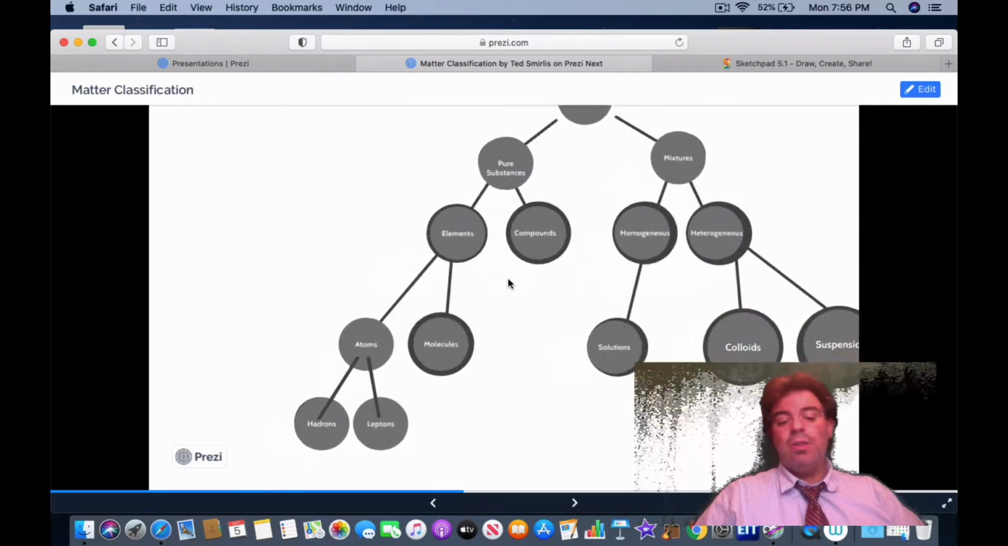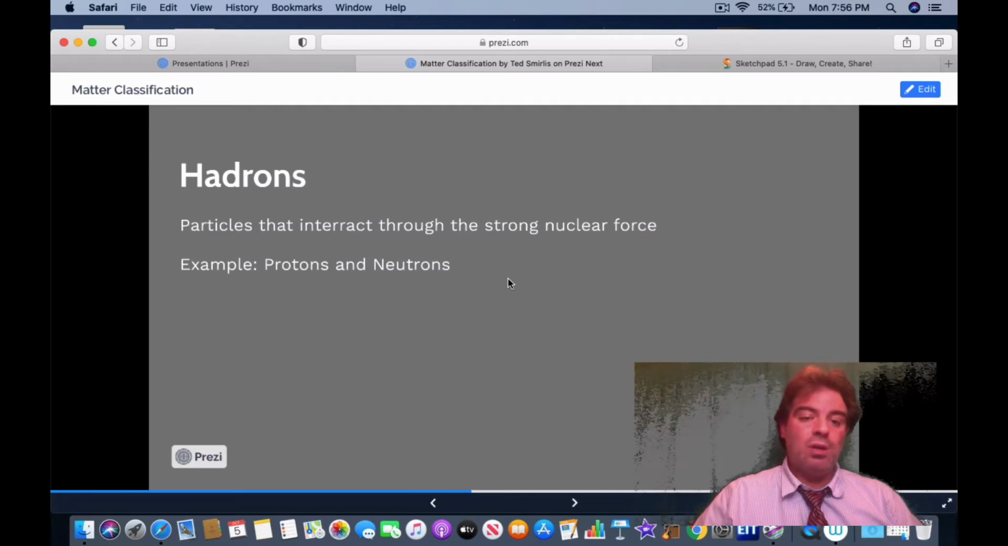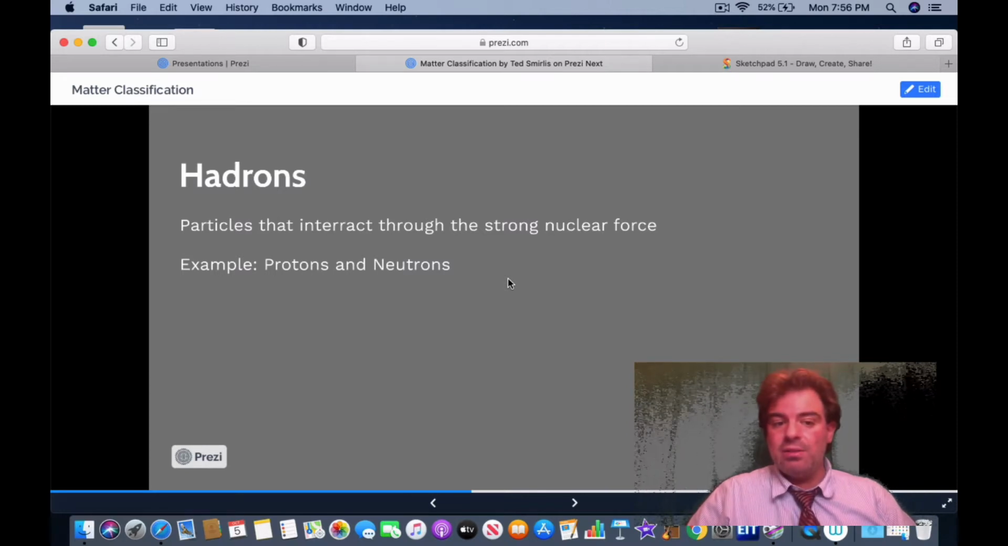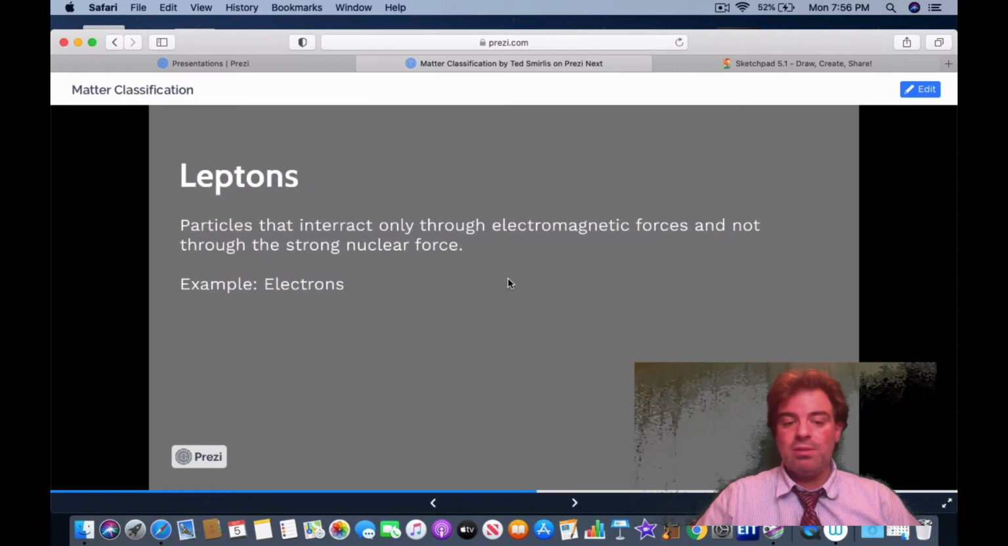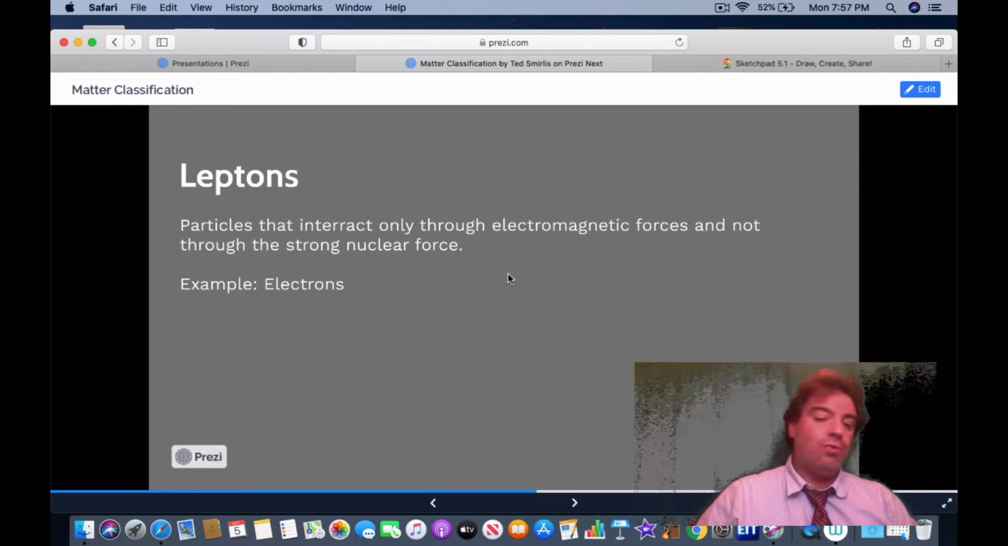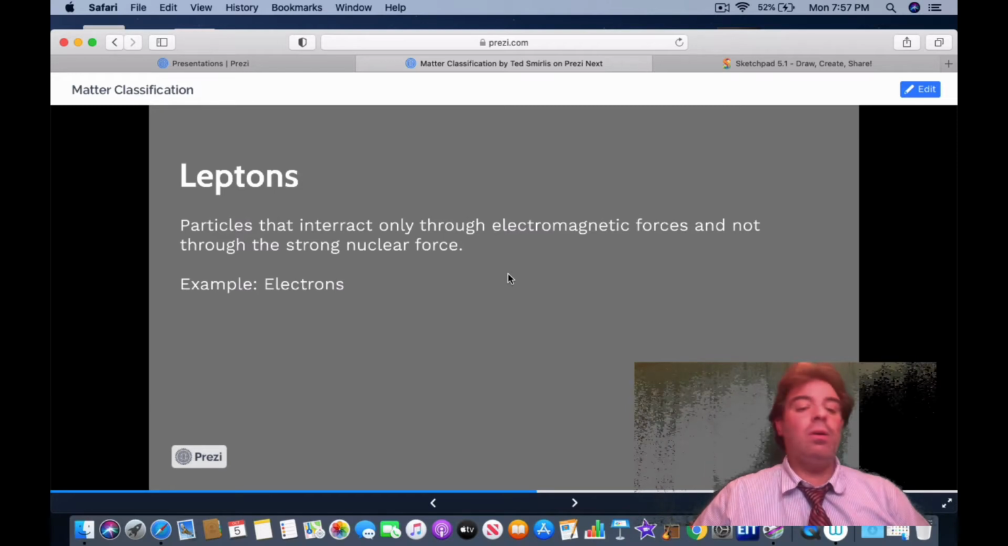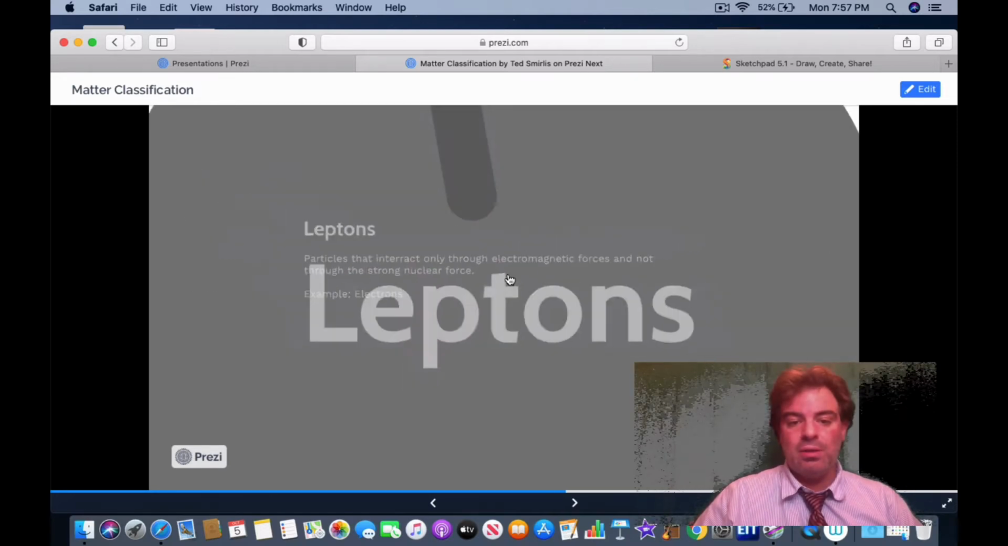Atoms are then made up of subatomic particles. We have hadrons and we have leptons. Hadrons are particles that interact through the strong nuclear force. In other words, they make up the nuclei of things. Two examples of these are protons and neutrons. And of course, the other category is leptons: particles that interact only through the electromagnetic forces and not through the strong nuclear force. So for example, electrons belong in the subcategory of leptons.